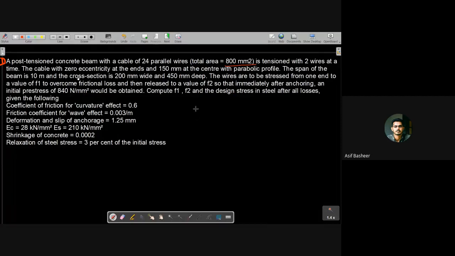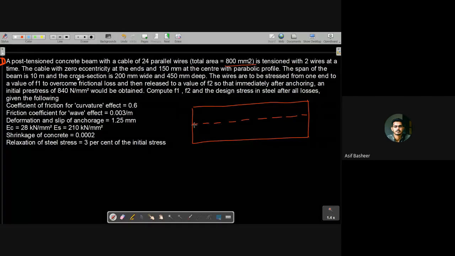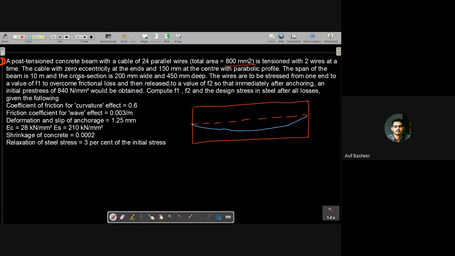So you can see here, this is the cable, the neutral axis being like this. The cable profile is like this, which means at the ends it has eccentricity 0, and at the midspan it has an eccentricity of 150 mm.